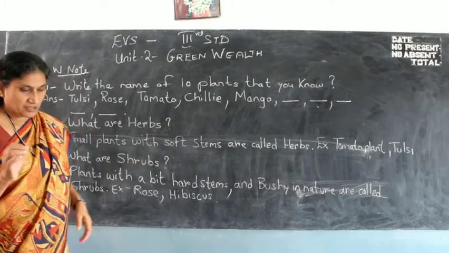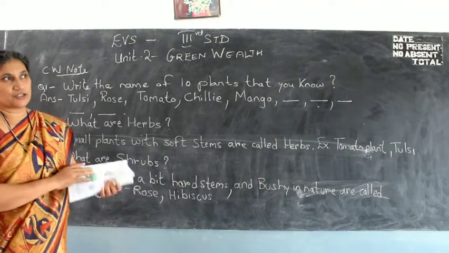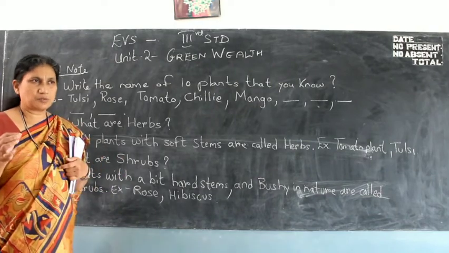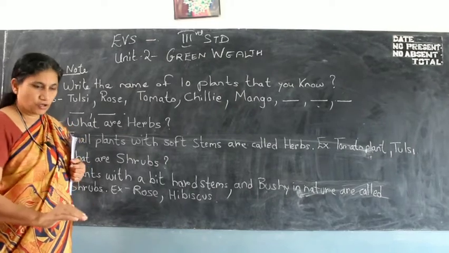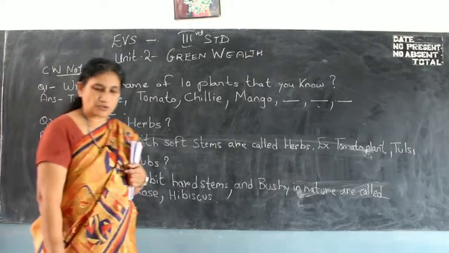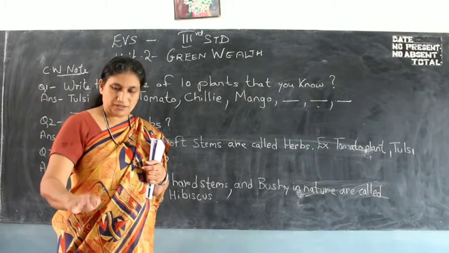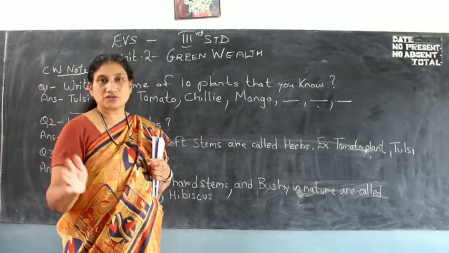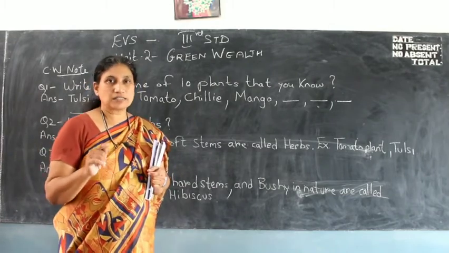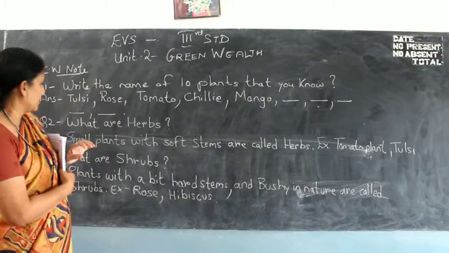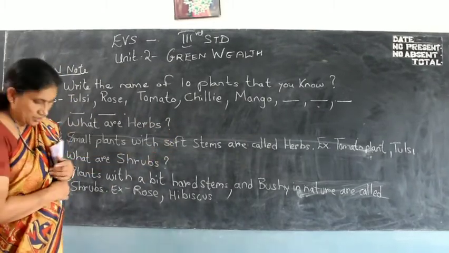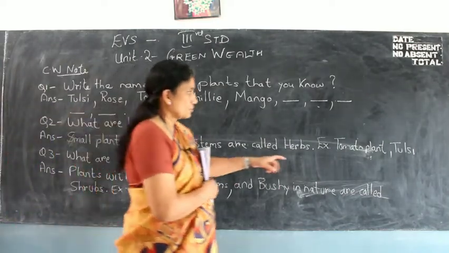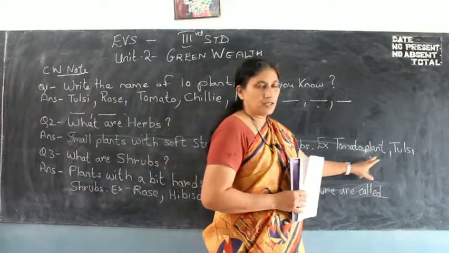If you have ever seen a tomato plant growing in your garden, children, go and touch the stem. It will be very soft, and the plant grows at a small height. Like if this is your soil, your plant will be growing at this height. It won't grow very big like a tree. So those plants are called herbs. Herbs means plants with soft stems are called herbs. So Miss has given you 2 examples here. There's a tomato plant and tulsi.